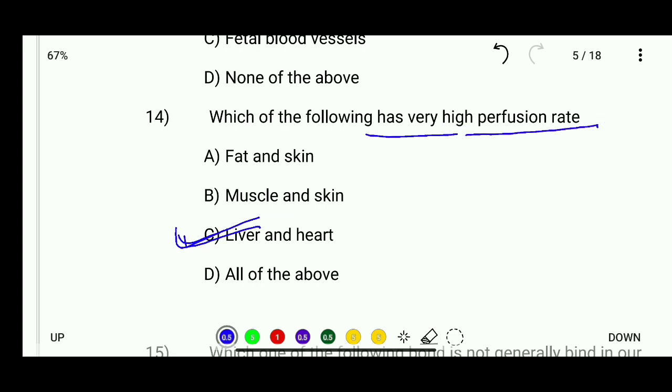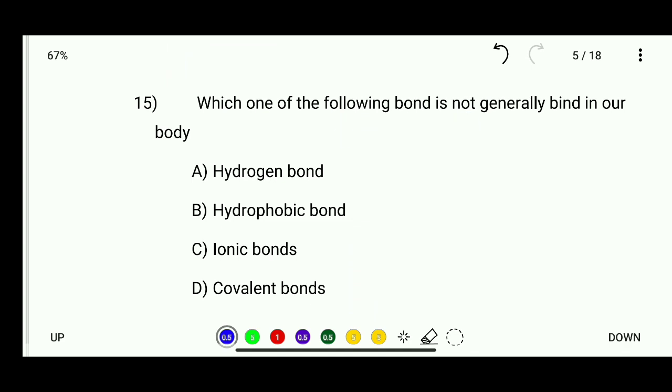Okay. Now let's see question number 15. Which of the following bonds is not generally found in our body? Options are hydrogen bond, hydrophobic bond, ionic bonds, and covalent bond. So here the correct answer is covalent bond, which is not generally found in our body.